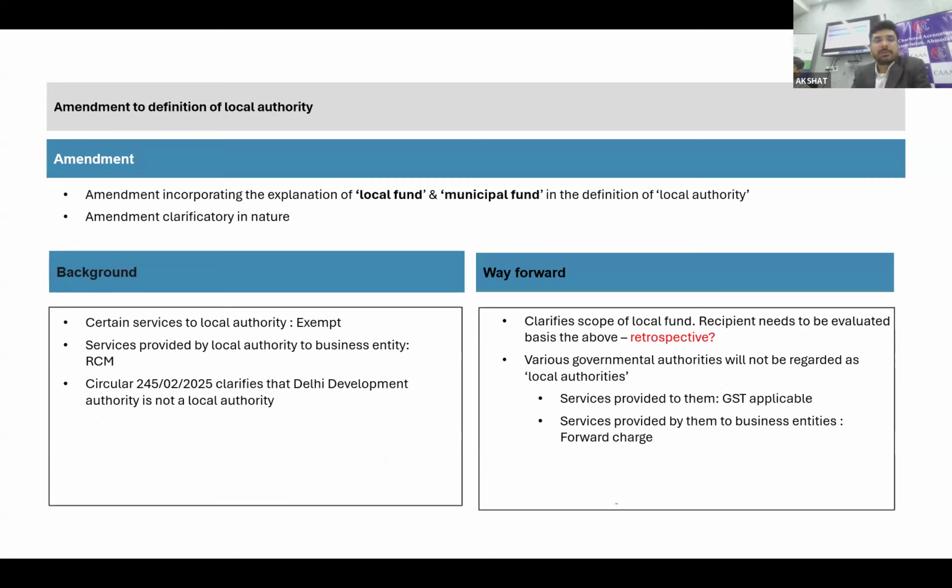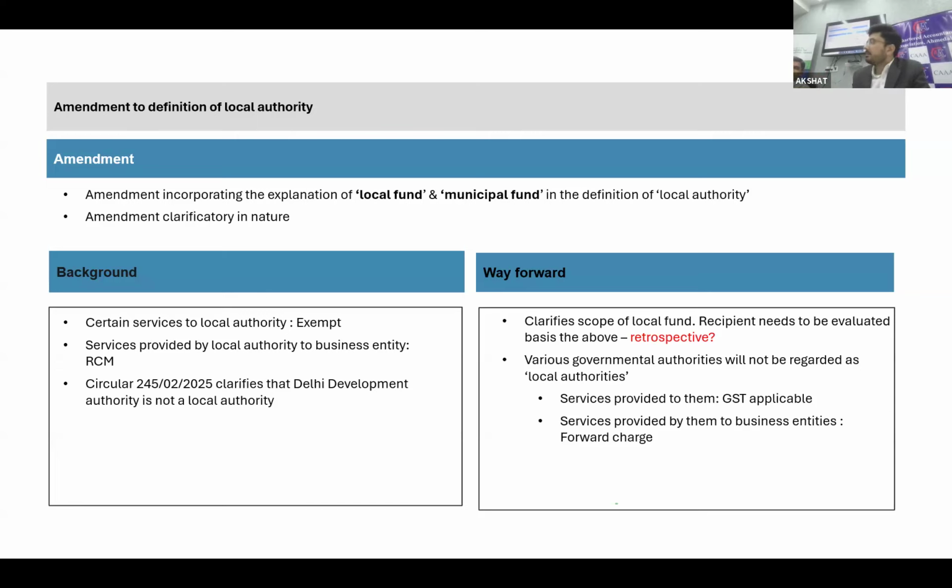There is a change in the definition of local authority. An explanation has been provided that a local fund and a municipality fund are also considered local authority. Not much relevant, but relevant for cases where you are having a transaction with the government, and that too with an entity which is not directly covered as a municipal authority or local authority. You might be having some kind of transaction with such a fund.